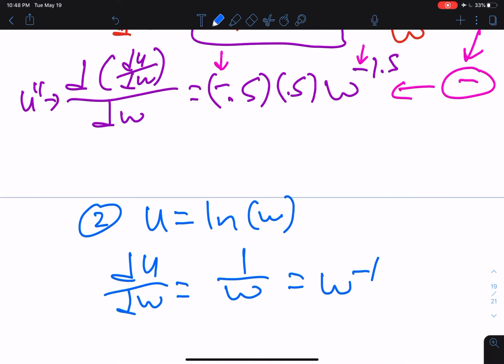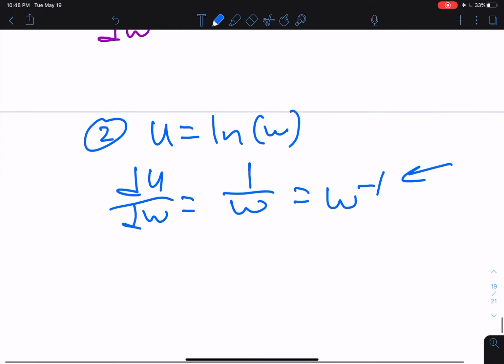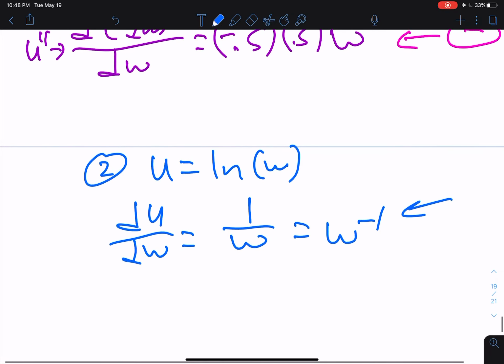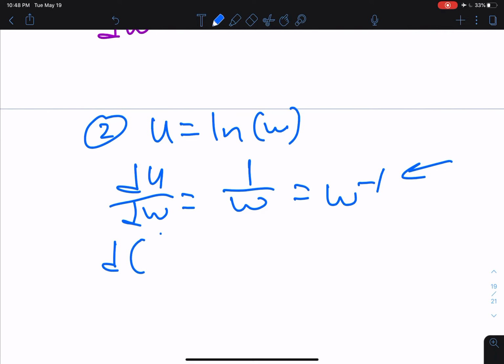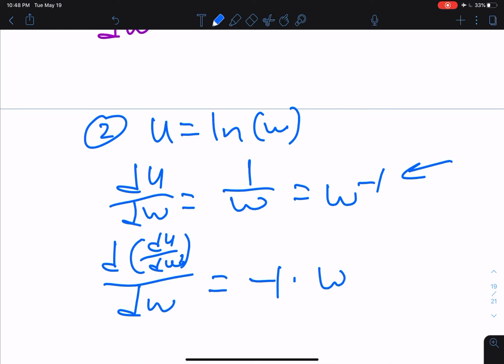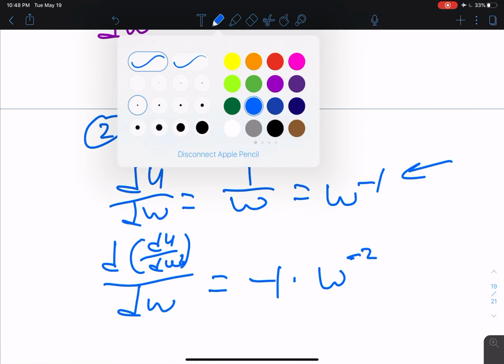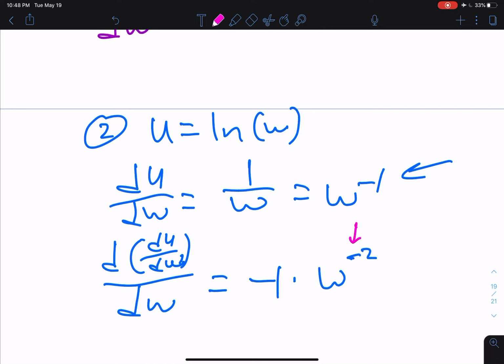I show you this because then you'll easily see why we get the necessary result when we take the second derivative. So d²u/dw², the change in the slope associated with the change in wealth, is equal to minus 1 times w to the minus 2 power. And once again, I'll remind you that it's not this minus sign that makes this term negative, but rather the leading one.